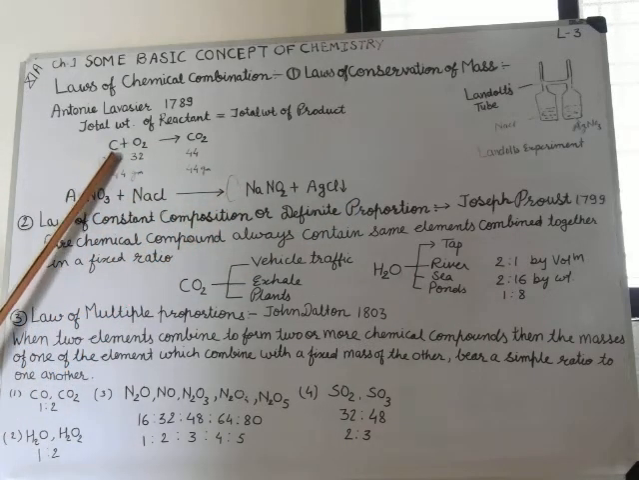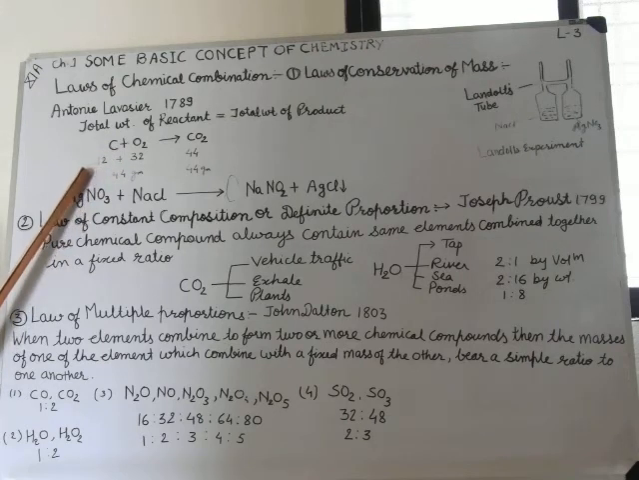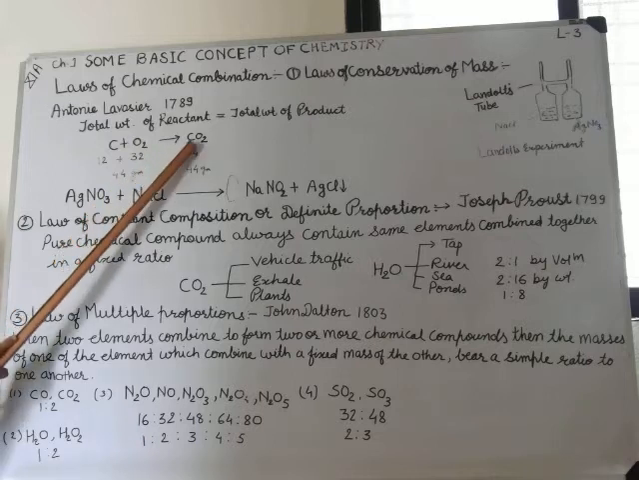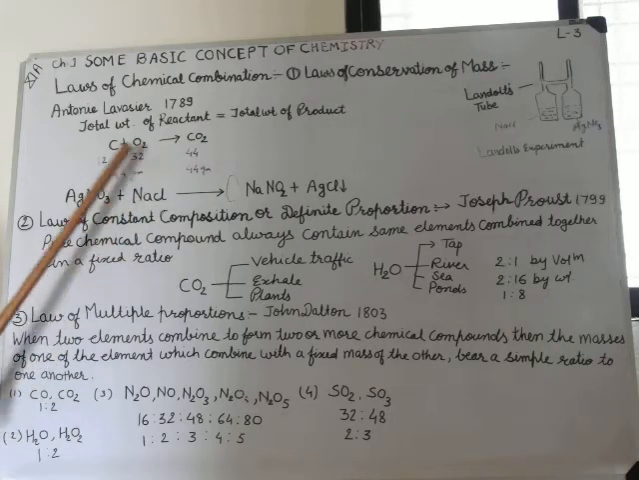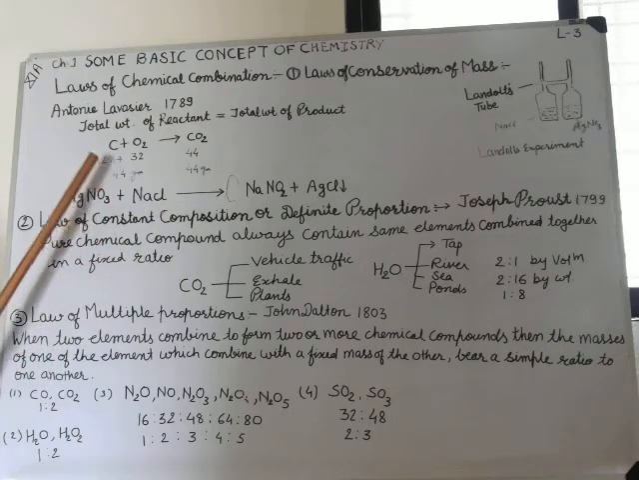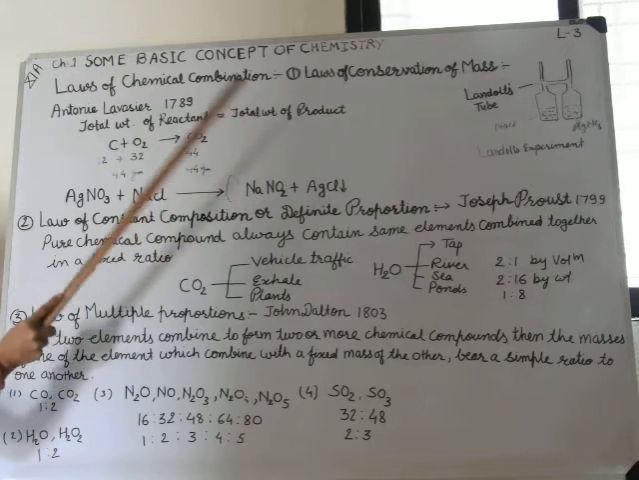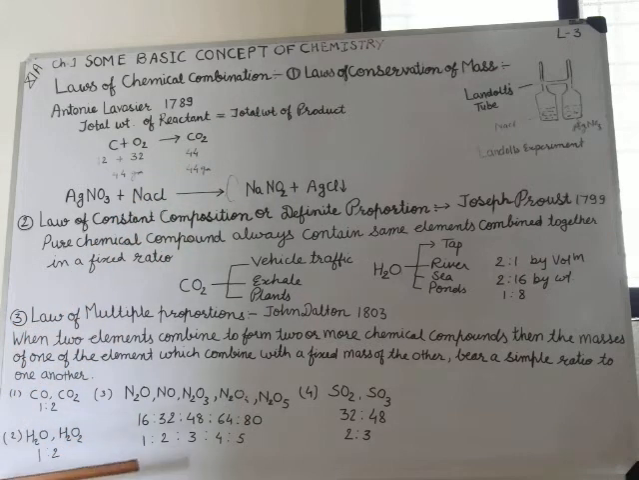Like carbon having atomic mass 12 and oxygen having 32, their total becomes 44 grams. And carbon dioxide, with oxygen 32 and carbon 12, is 44 grams. So the total weight of reactants will be equal to the total weight of products. That means matter cannot be created nor destroyed. It can be converted from one form into another form. This is the experimental verification from Landolt's experiment.